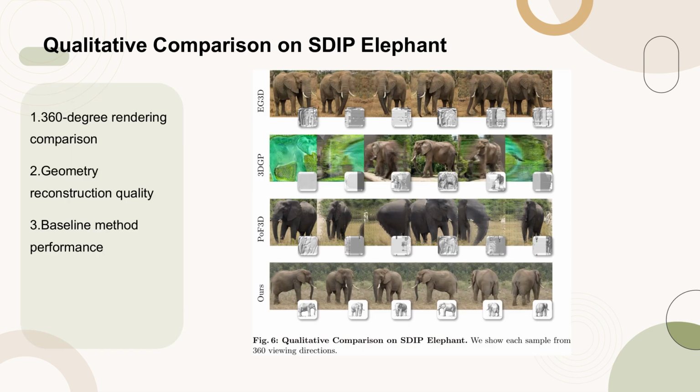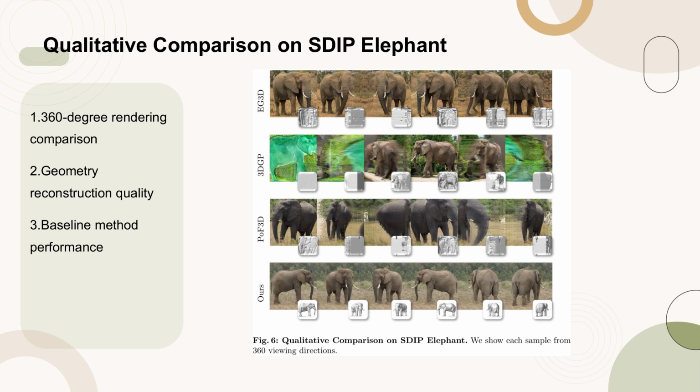Figure 6 presents a qualitative comparison of 360-degree rendering on the SDIP Elephant dataset. Each sample is shown from 360 viewing directions, highlighting the fidelity and consistency of the rendering. The bottom right of the images illustrates the corresponding geometry.